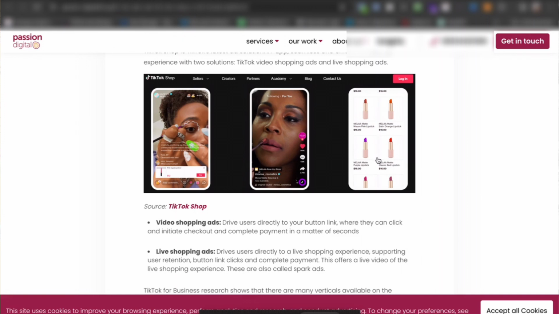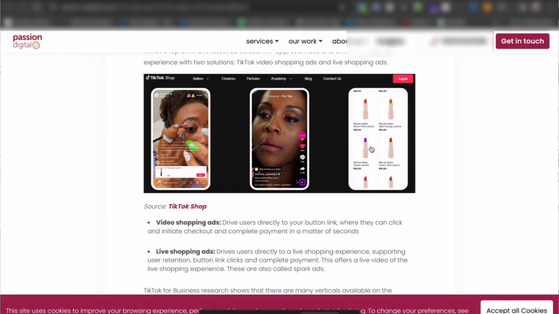Which is especially like TikTok Shop, to where you can see the different type of products without going to the website of the brand. Again, this is on the platform itself. Without going to the website, you can look at the different products that they have, and then you can purchase from them. Now, the only caveat with this, as we tested this, we don't see a lot of success with brands that have a higher AOV, like above $60, $80, or $100. We don't see a lot of success with that, all right?